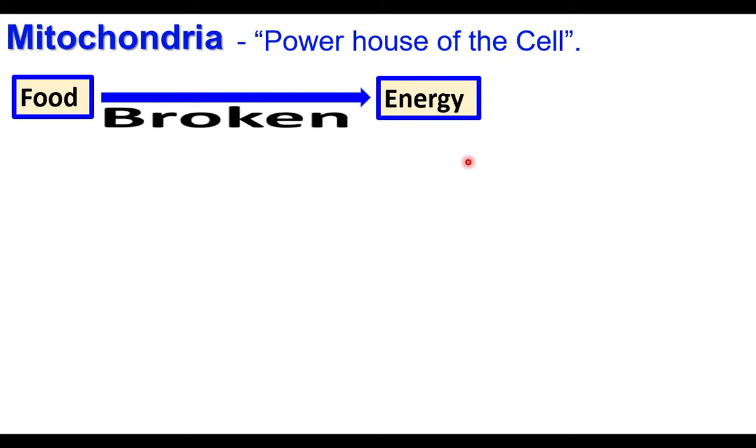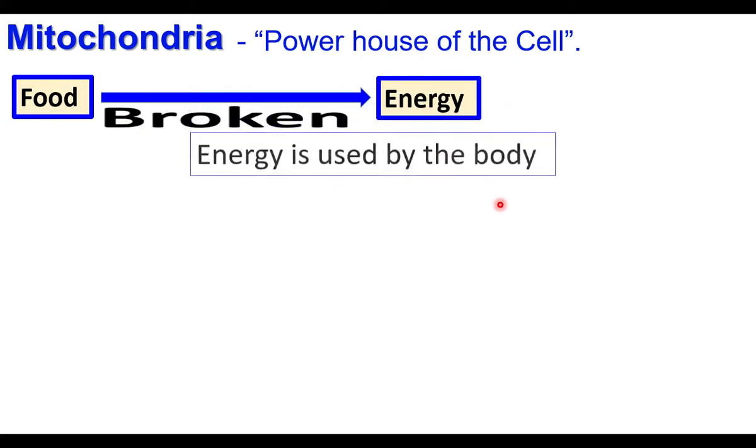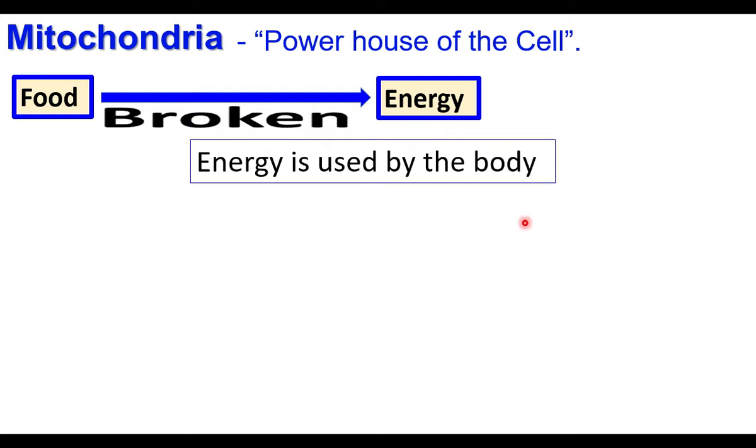Do you have any experience? If we grind materials in the grinder, inside the mixie, at that time heat is produced. If we break substances, heat is produced. Similarly, when food is broken inside the cell, energy is produced. That process is done by mitochondria. This energy is used by the body.